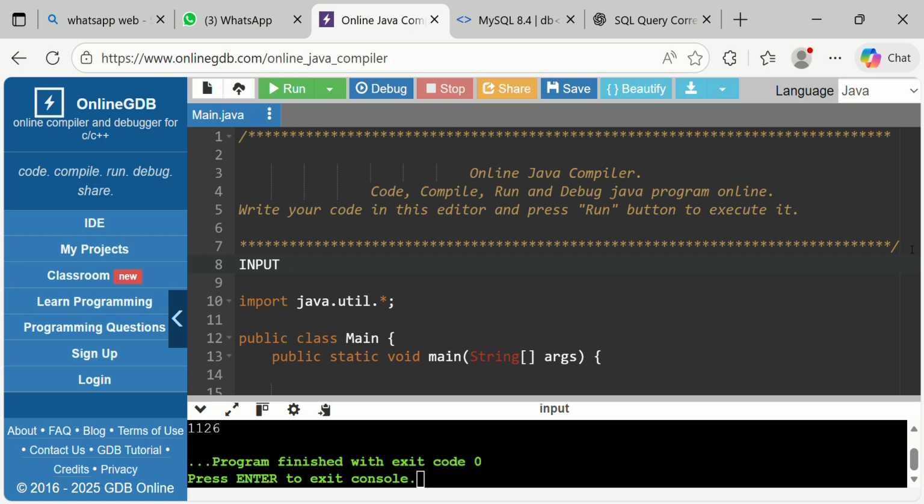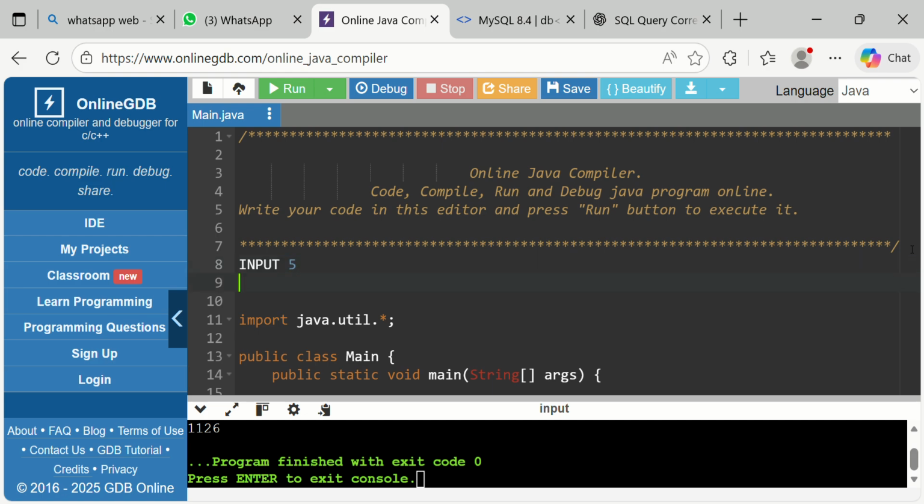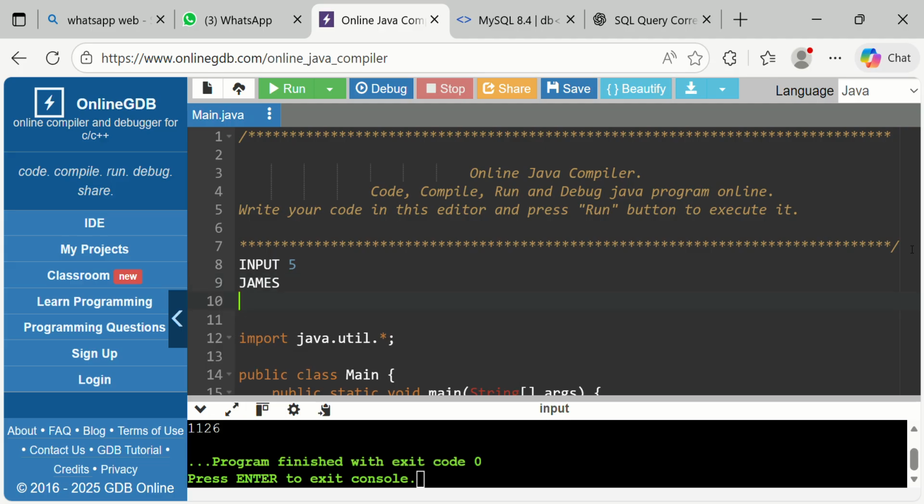So if we give the input as 5, next we have to give a word with the length of 5. So the word must have the length 5. Let us give the name James. Next, the output we need to get is 1126. So how can we get the output 1126?